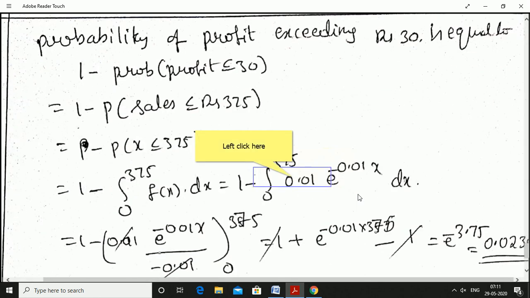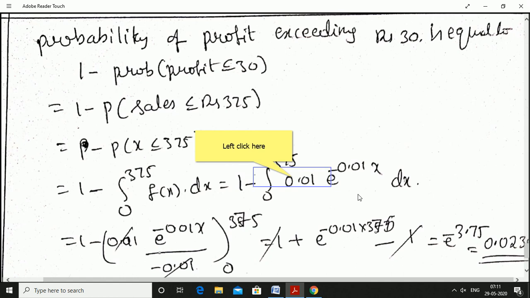Probability of profit exceeds rupees 30 is equal to 1 minus probability that profit is less than or equal to 30. That is, profit less than or equal to 30 means on that day sale must be less than or equal to 375 rupees, because X is the sale.